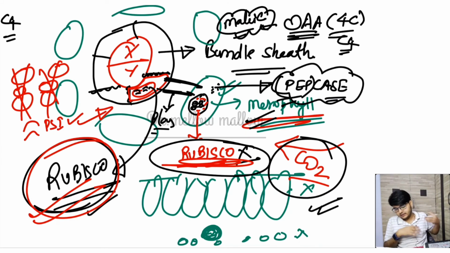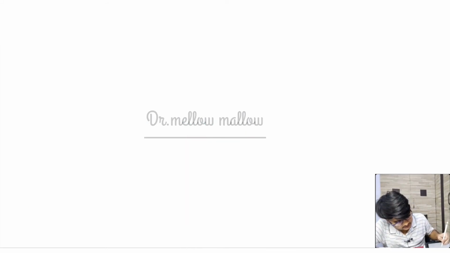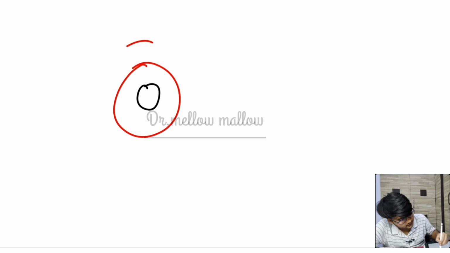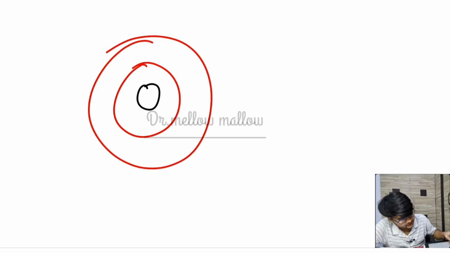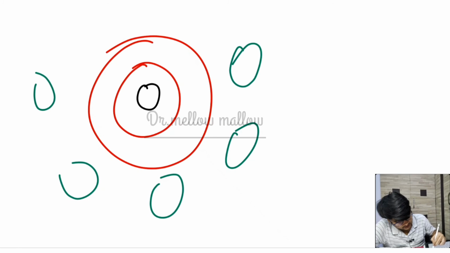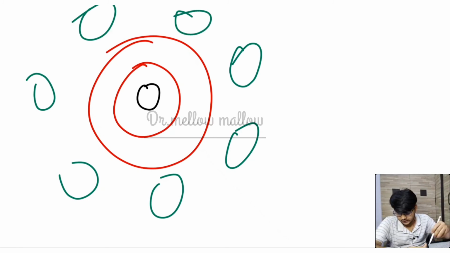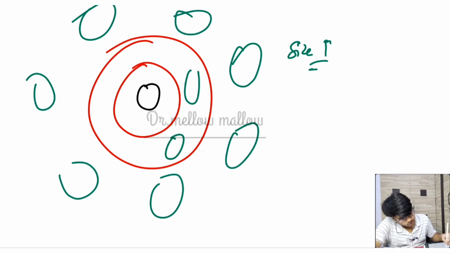Now let's talk about Kranz anatomy. In the Kranz anatomy, you will see this is the vascular bundle, surrounding that vascular bundle you will get the bundle sheath, and surrounding that bundle sheath you will get the mesophyll cells. So what are the three properties of the Kranz anatomy? The first is that the size of the chloroplast is very large, for the accumulation of a large amount of carbohydrate in the bundle sheath cells.